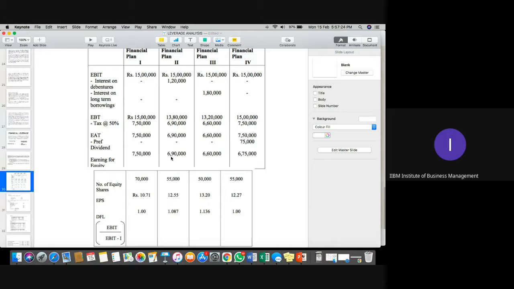Second option, please, how we calculate this earning available for equity shareholders? Is this clear, everyone?